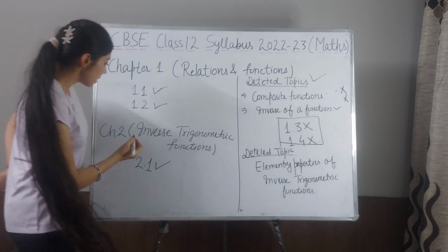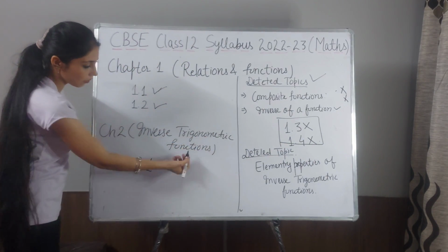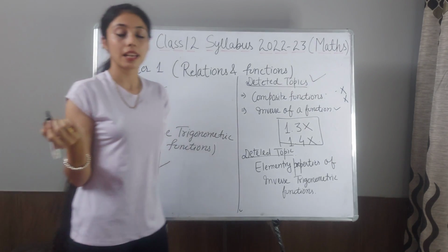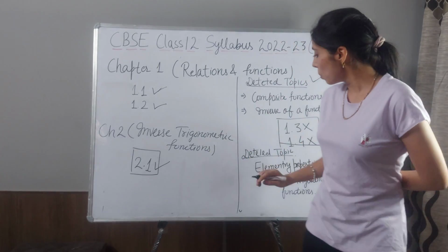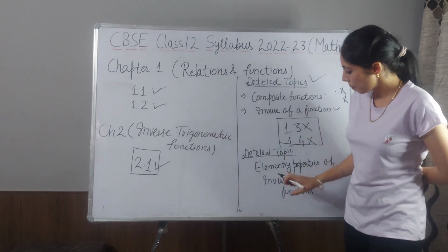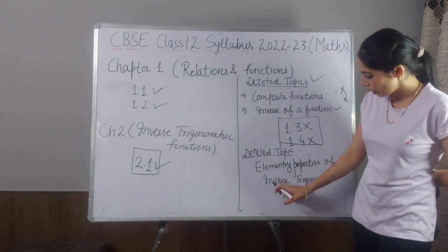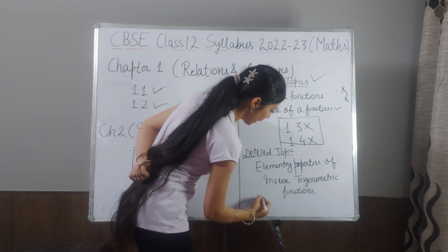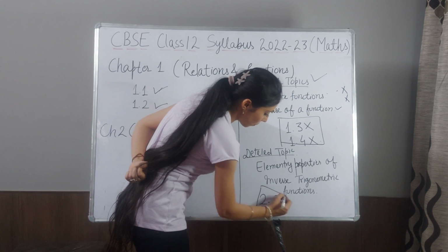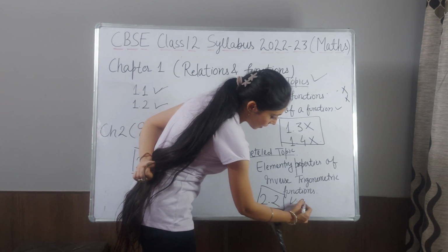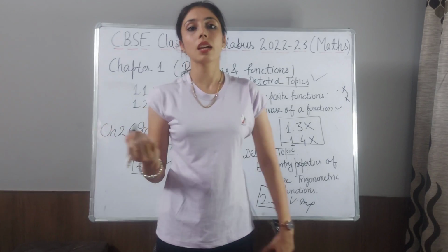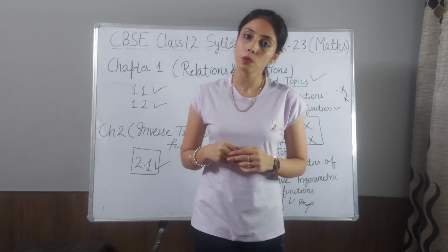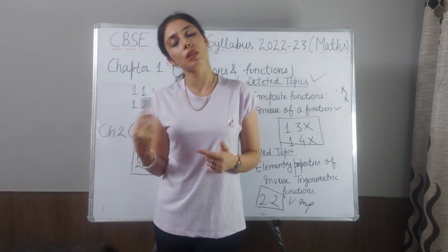Next chapter is inverse trigonometric functions. In this chapter you only have to do exercise 2.1. The deleted topic of this chapter is elementary properties of inverse trigonometric functions. That means you don't have to do exercise 2.2. But I would say this is a very important topic, because in the upcoming classes you must have basic knowledge of this topic. So if you have time, you can do it.